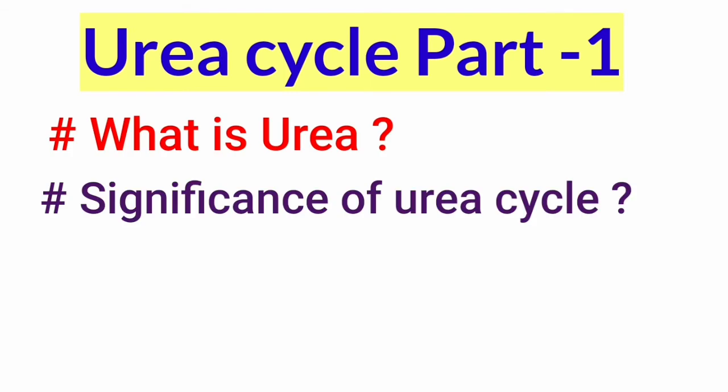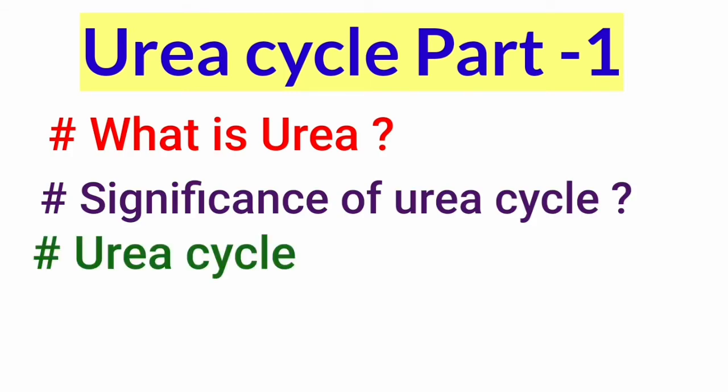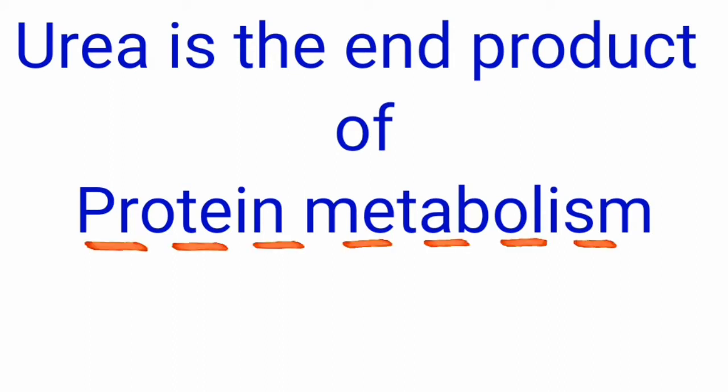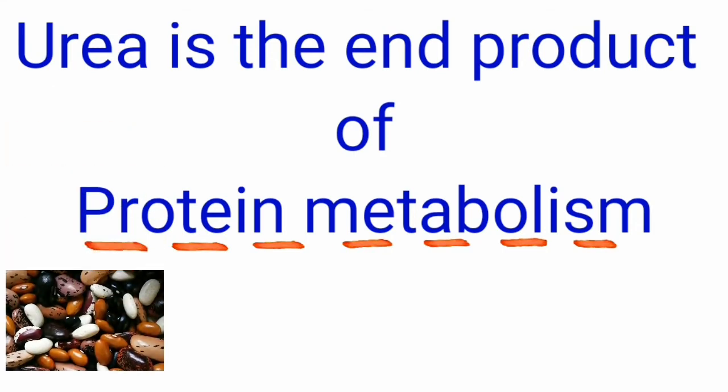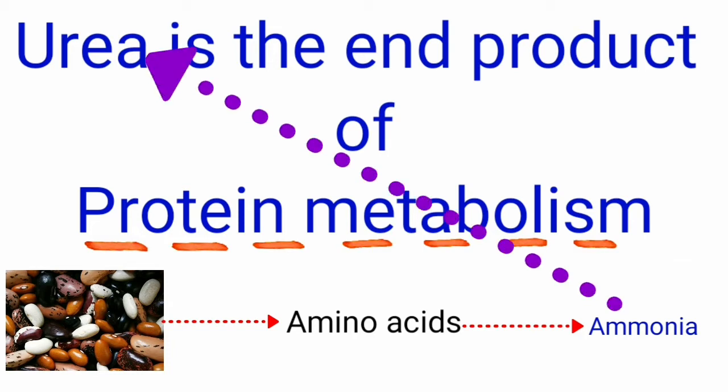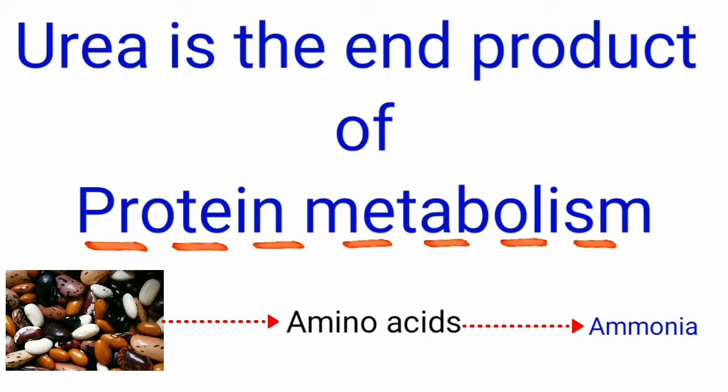This video includes what is urea, significance of urea cycle and reactions of the urea cycle with what are the sources of urea. Coming to what is urea, it is the end product of protein metabolism. During the metabolism of proteins, that is during the utilization of amino acids by the cells which are released from the proteins, the amino group is released from the amino acids. That amino group in the form of free ammonia is toxic to the cells. So that toxic ammonia is converted into urea. So that's why you consider urea as the end product of protein metabolism.